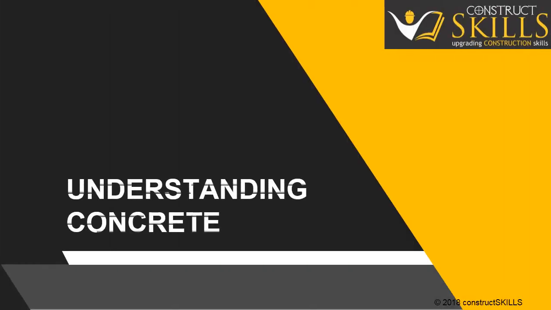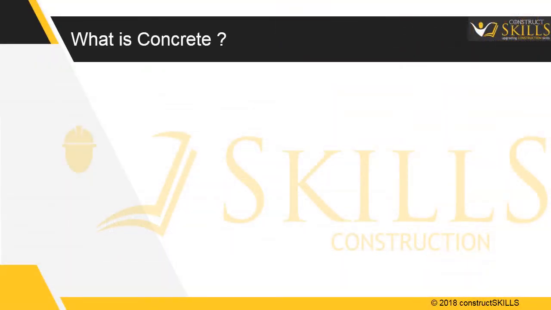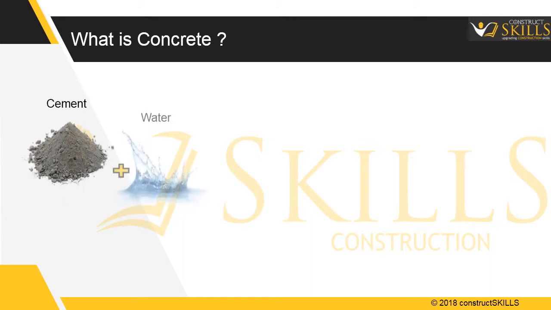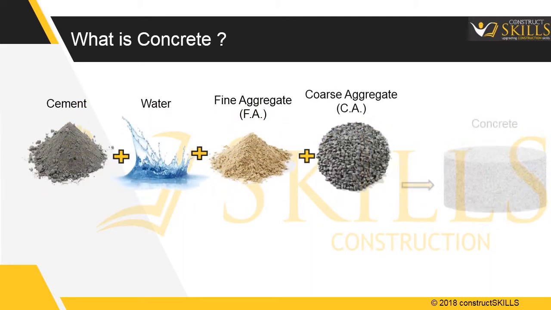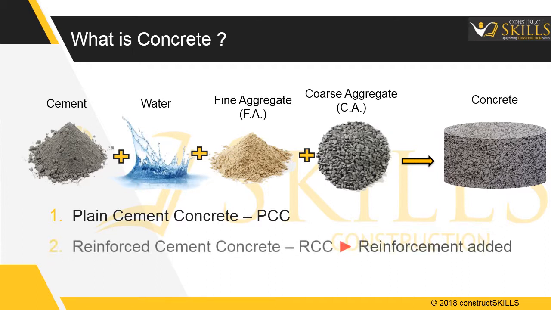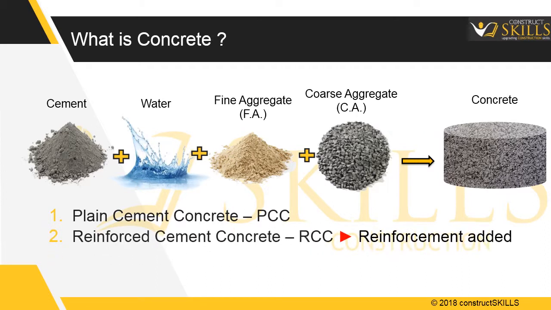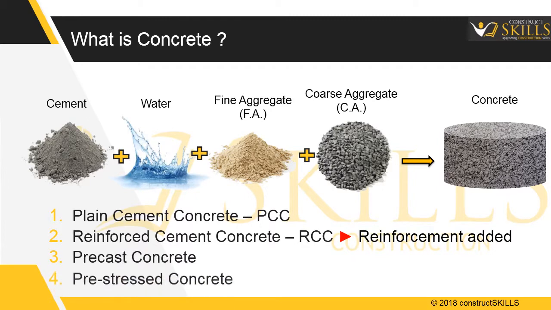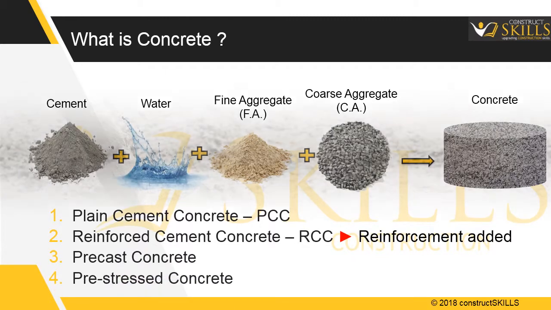In this lecture, we are going to learn about the most common building material, concrete. What is concrete? A building material obtained by mixture of cement, water, fine aggregate and coarse aggregate is known as concrete. There are primarily four types. First, plain cement concrete known as PCC. Second, reinforcement cement concrete known as R.C.C. Third, precast concrete. Fourth, pre-stressed concrete.